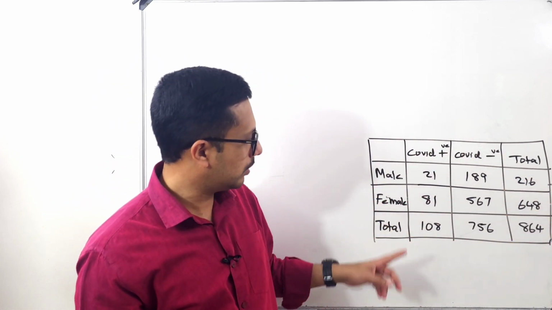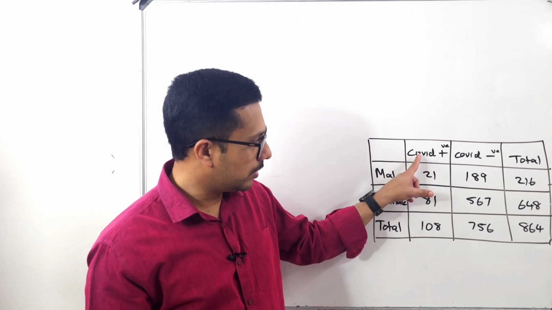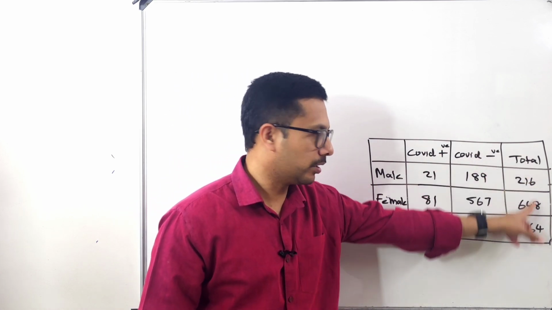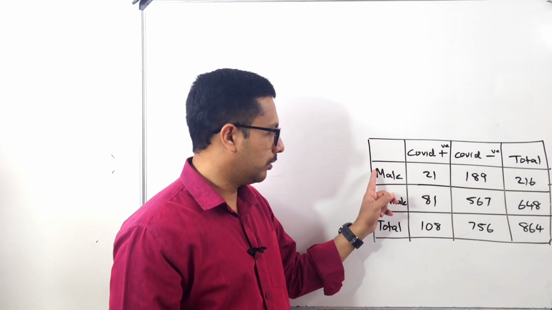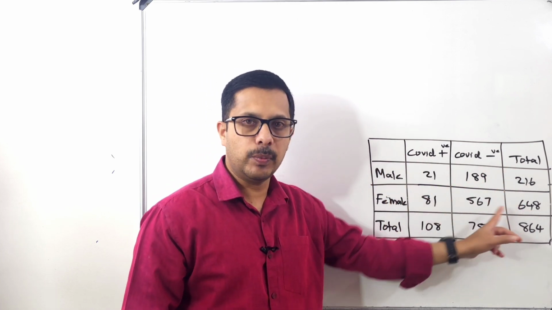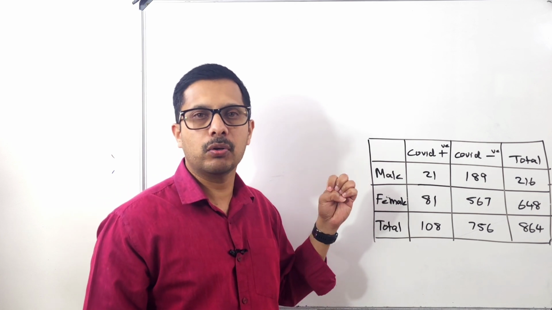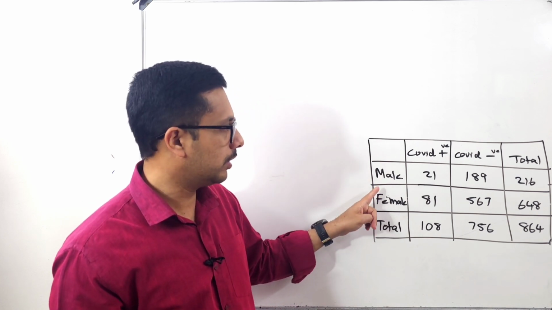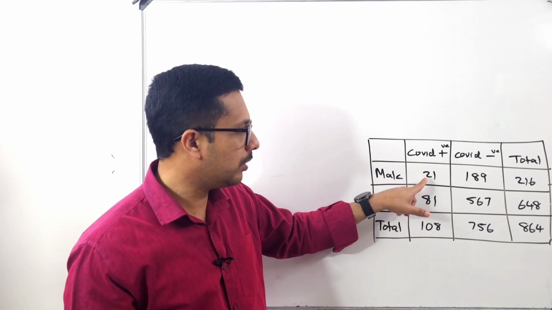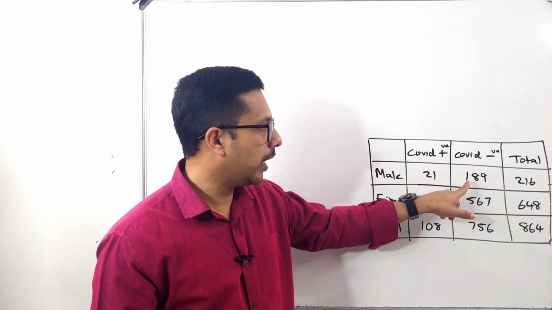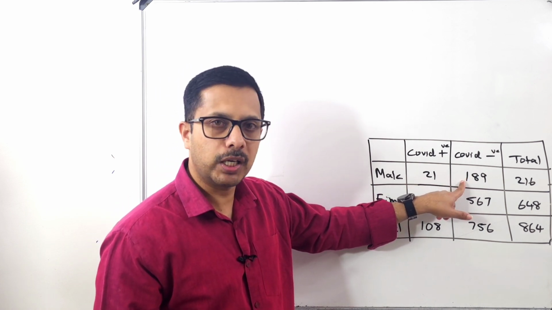What are the given things in the table? This is COVID positive, this one is COVID negative, and this is the total. Then males and females and also the total. You must get an idea of what is given in the table. How many males COVID positive? 21. Males COVID negative? 189.